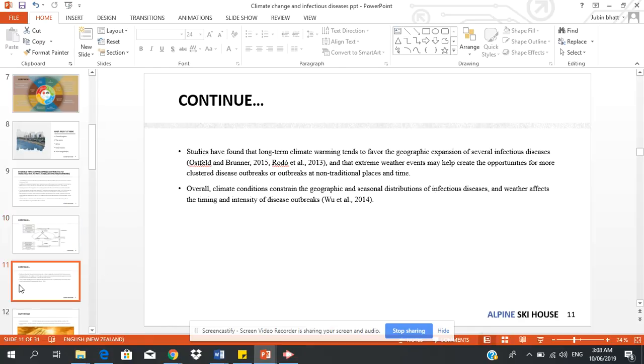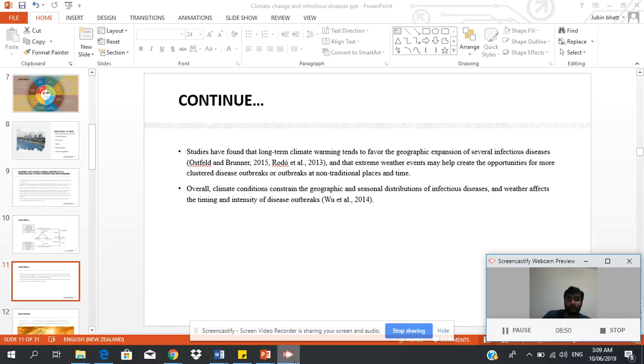In the further slide, we will discuss that studies have found that long-term climate change and warming trends favor the geographic expansion of severe infection diseases. This has been stated in Oswald Bruner 2015. And extreme weather events may help to create opportunities for more clustered disease outbreaks at a non-traditional place and time. Overall, climate conditions are affected in geographical regions and infection diseases affect the timing and intensity of disease outbreaks.